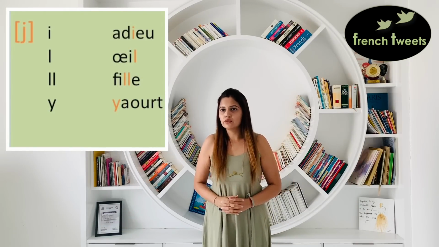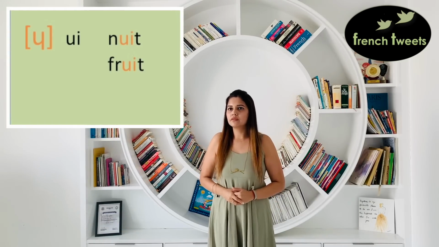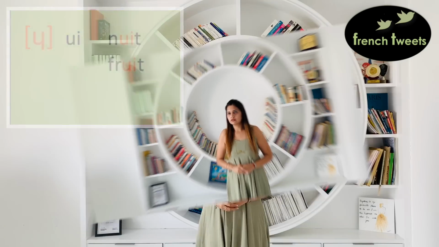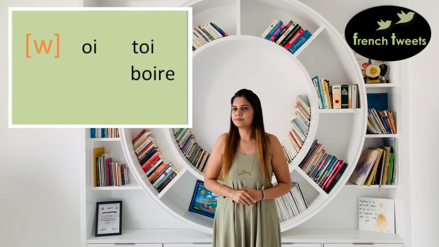Now let's see the sound of y. The symbol is depicted within brackets. Abeille, aille, fille, yaourt. Another semi-vowel, oui, nuit, fruit. Oie, toi, boire.